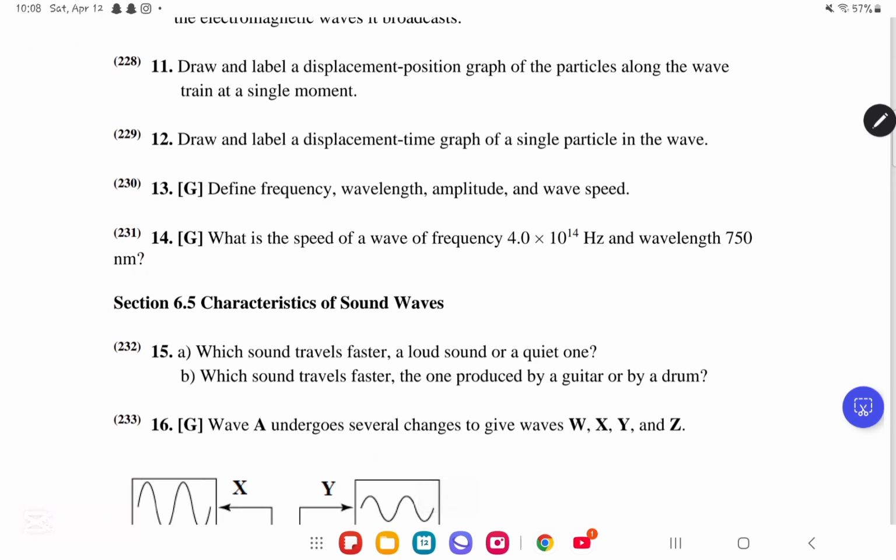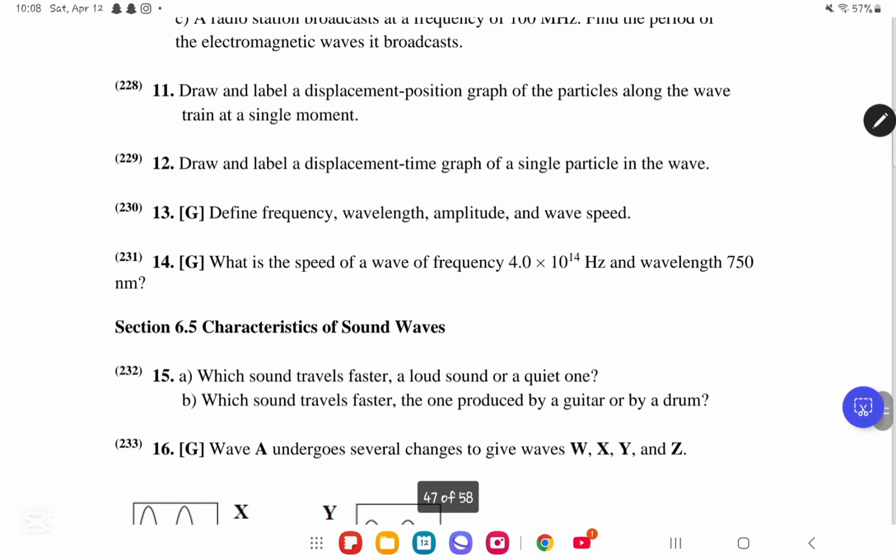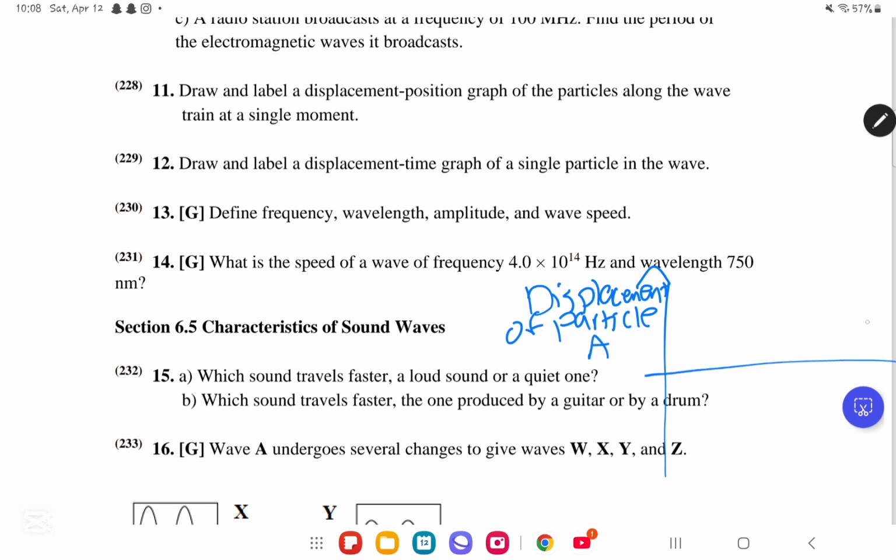Draw and label a displacement position graph of the particles along the wave train at a single moment. So let us say this is the displacement of particle A. We're doing number 11, by the way. And over here, this is the position along the wave train.